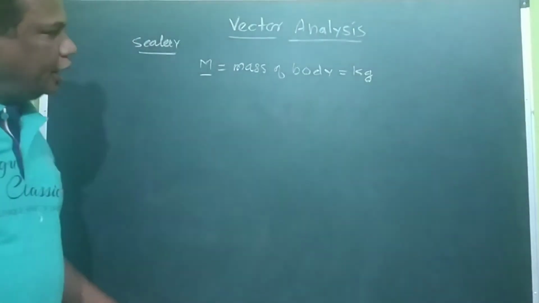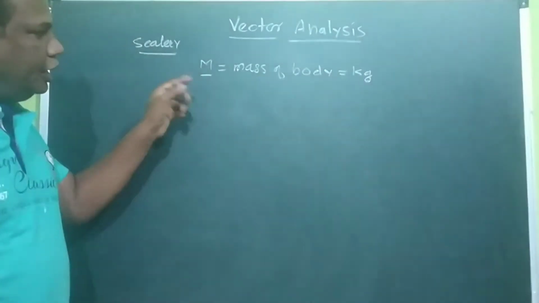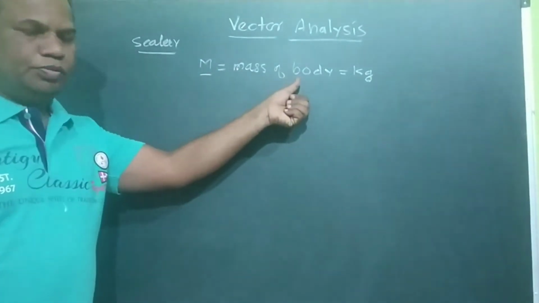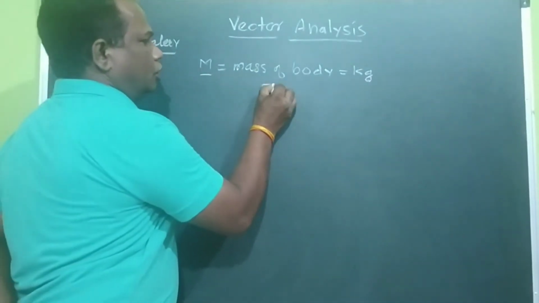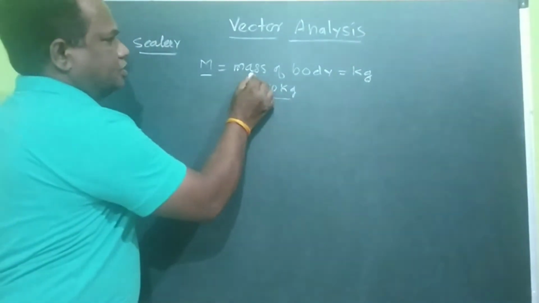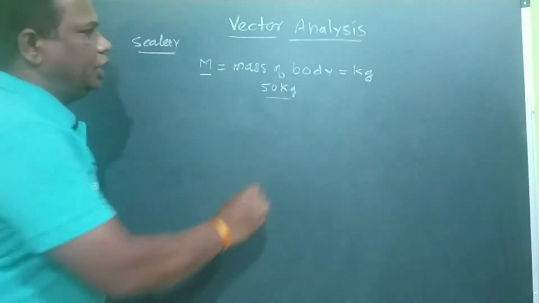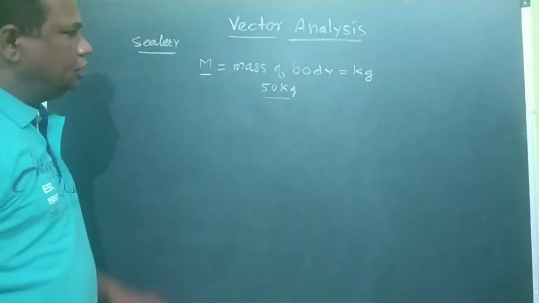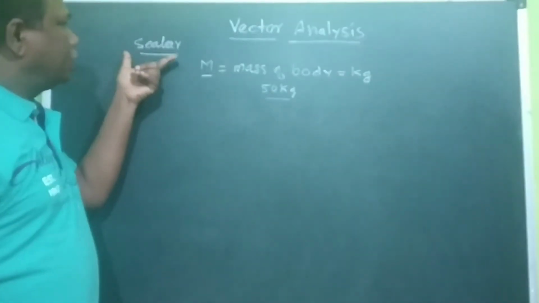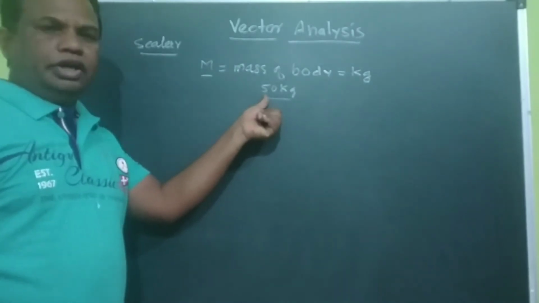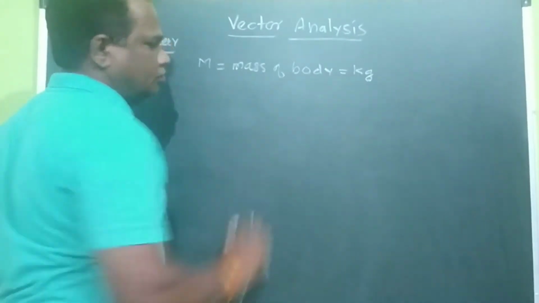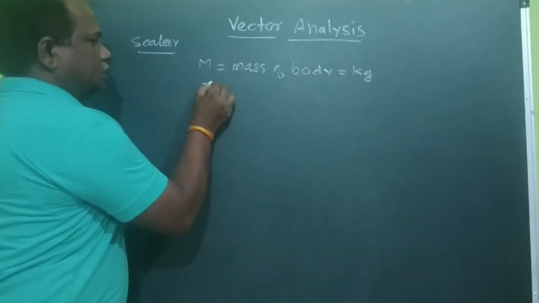So one can explain that any body, suppose myself having some mass, suppose 50 kilograms. Then 50 kilograms completely explains the mass of the body. It will not need the direction. That means this quantity can be explained completely with respect to the magnitude only, and therefore this quantity is called a scalar quantity. Similarly, the other quantities are, we can suppose that T is the temperature